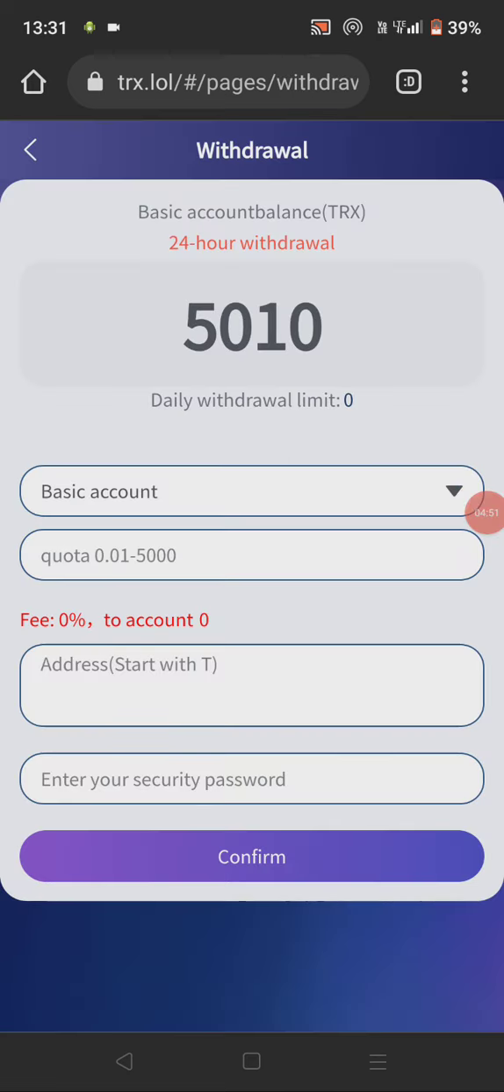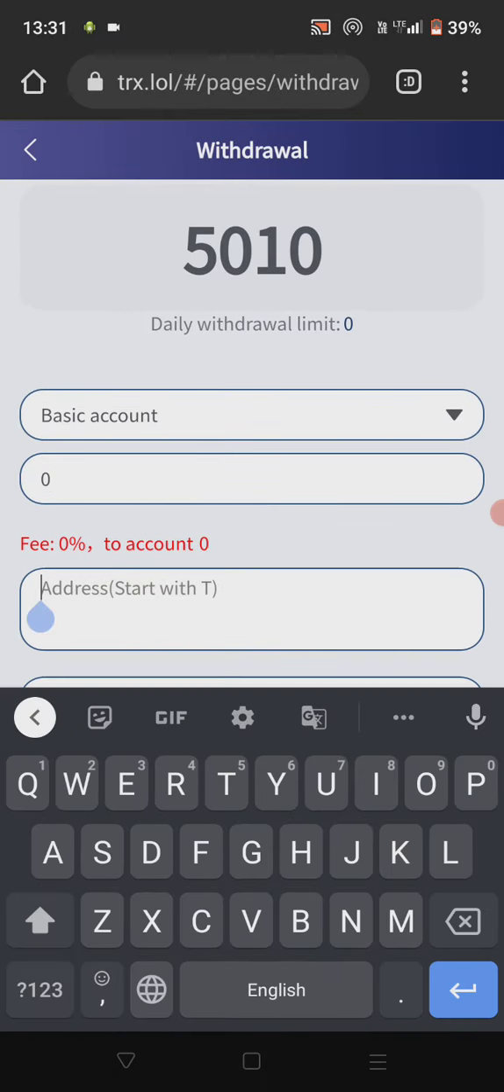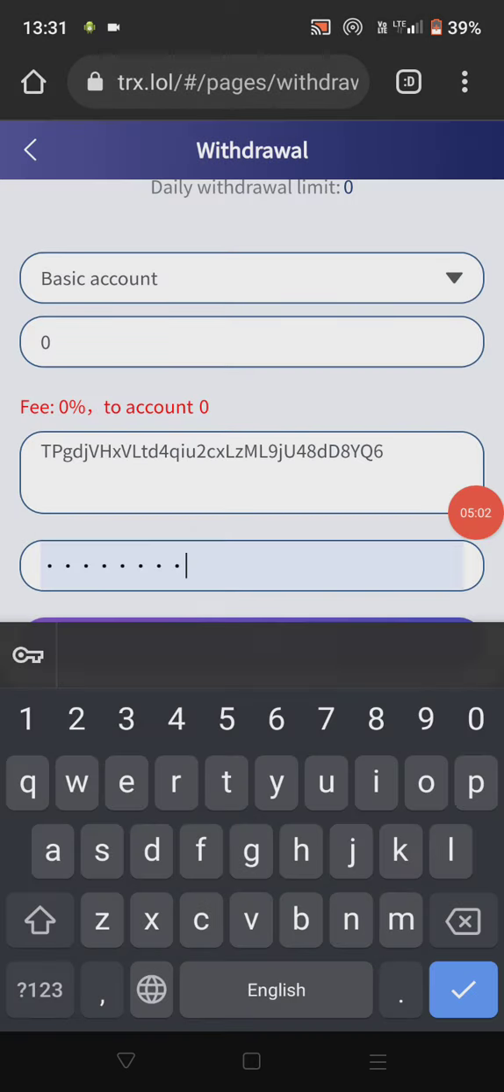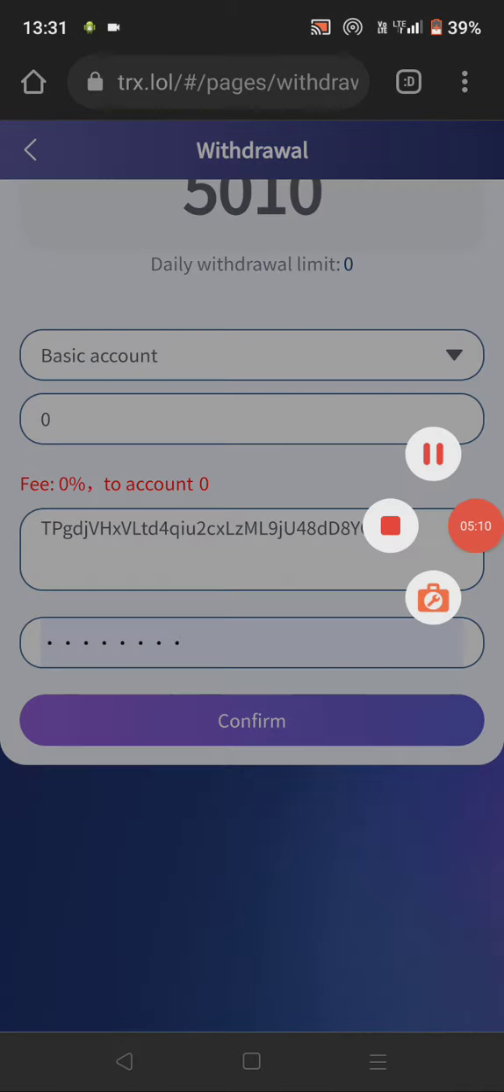And now I have to do withdrawal. For withdrawing I have to enter here the quota limit guys, which is mentioned 0 here, and I have to enter the address which I had copied guys, you can check. And I have to enter here the password. So guys, let's enter the password. Here you can check guys, I had confirmed, and here you can check guys, this is loading, wait for few seconds.